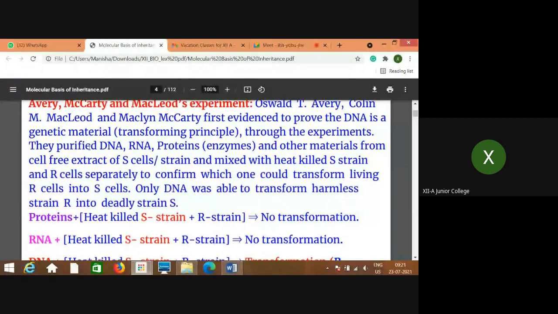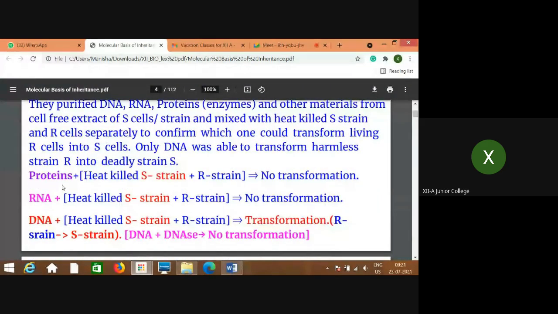Then they found their result. First, proteins were separated. The proteins were mixed with heat killed S strain plus R strain, which Griffith used in his fourth step. When the proteins were mixed with this mixture, there was no transformation. Try to understand.